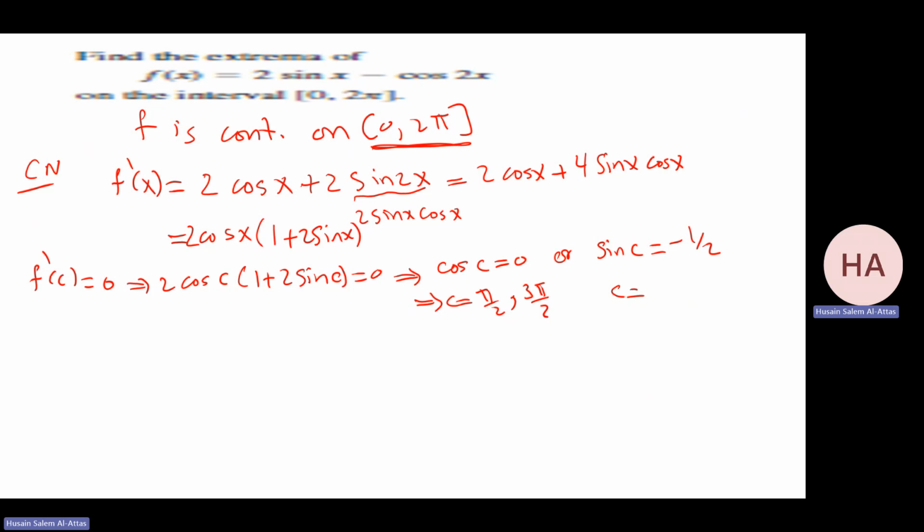And the reference angle for half is pi over 6, 30 degrees. So this will be pi plus pi over 6, which is 7 pi over 6, and 2 pi minus pi over 6, which is 11 pi over 6. So these are the angles, and these are in the interval.